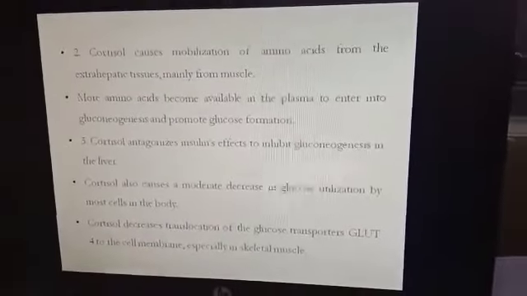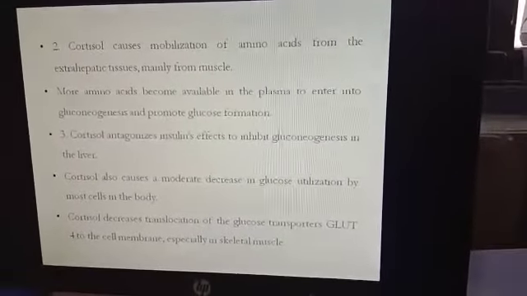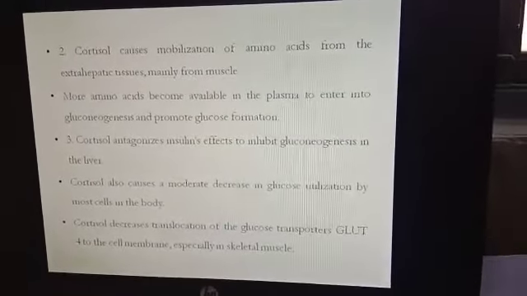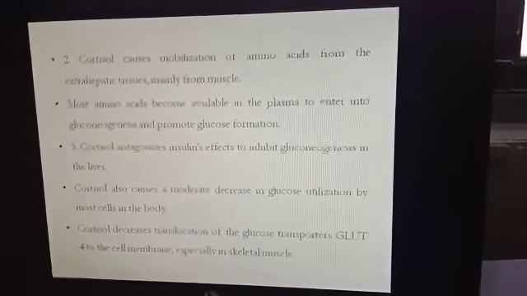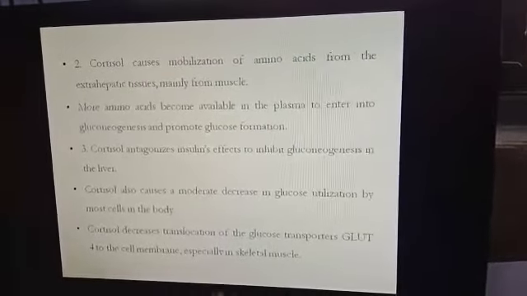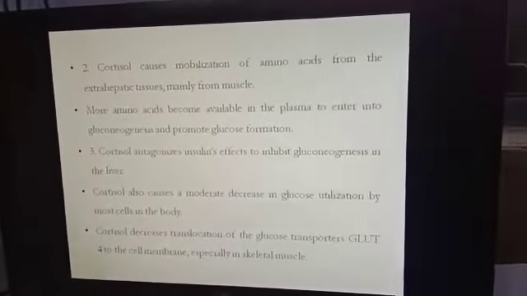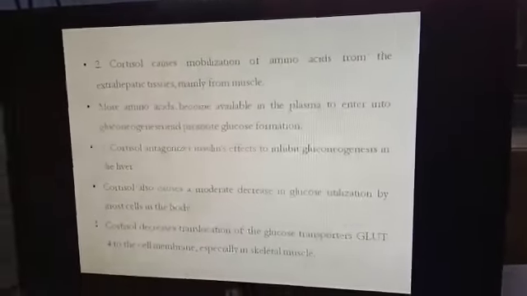If you know how the insulin hormone acts, insulin binds to its receptor on the cell, which in turn leads to the translocation of glucose transporters from inside the cell to the surface of the cell.